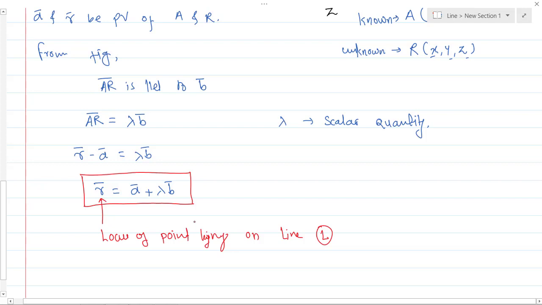This is the equation of the line L, where lambda is a scalar quantity and it is known as the parameter of the line. Why parameter? Because for different values of lambda you will have different values of R. If R is different, we will have L different.